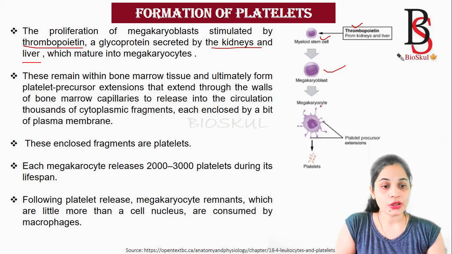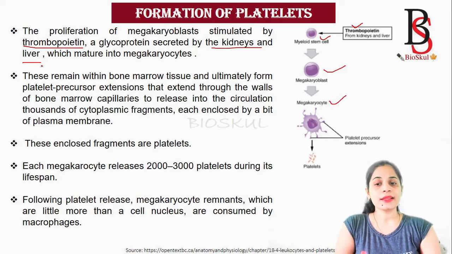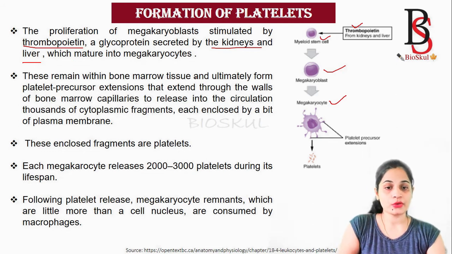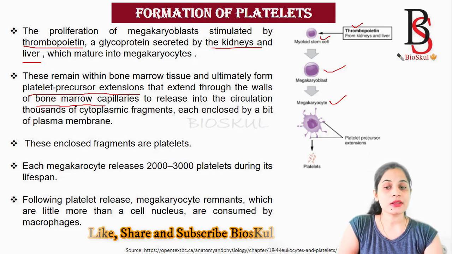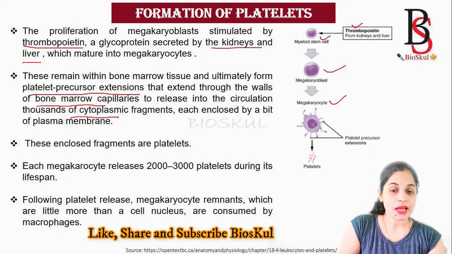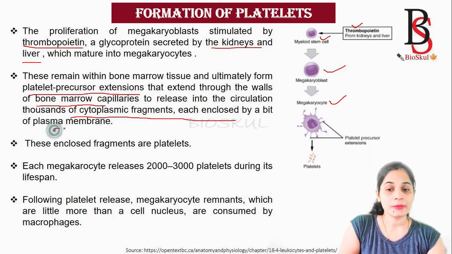Megakaryoblast further matures into megakaryocytes. These remain within the bone marrow tissue and form platelet precursor extensions, which extend through the wall of bone marrow capillaries to release thousands of cytoplasmic fragments enclosed by a bit of plasma membrane. These enclosed fragments are called the platelets.